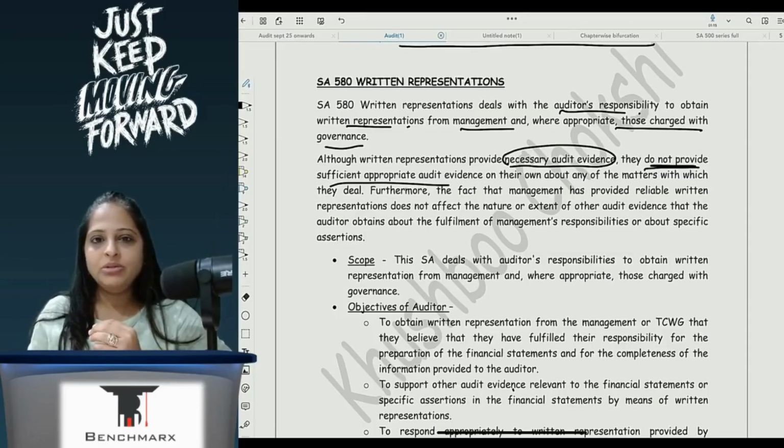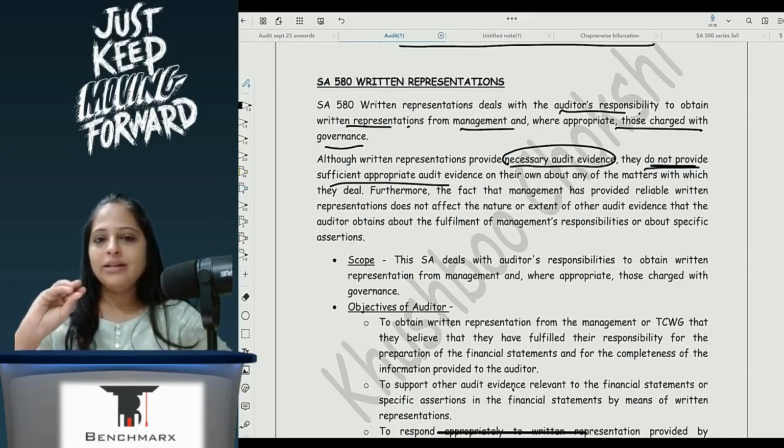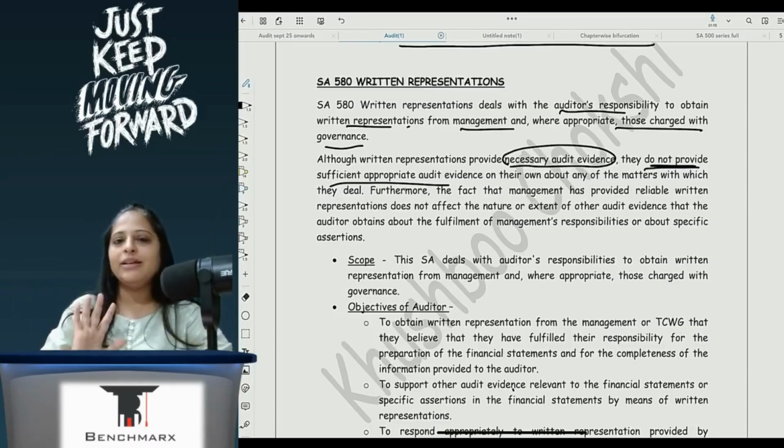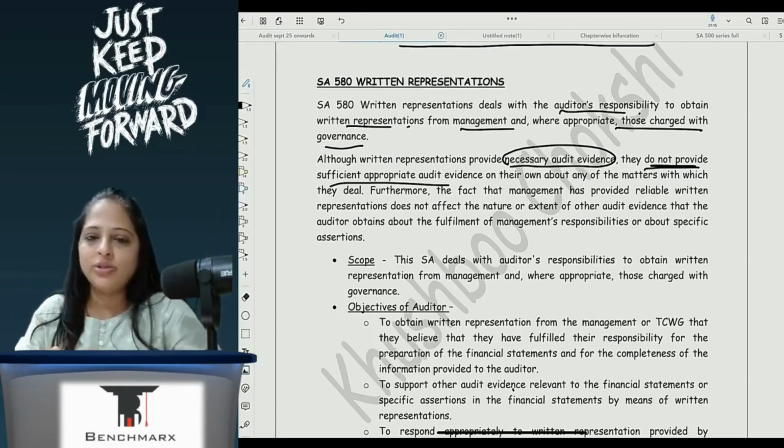of the management. You tell me to give something in writing. If I am risk averse, I will say okay, take it in writing, how does it matter, right? So he'll write and give it to you, but some may not write and give it to you. So he's saying that it is audit evidence, but not sufficient appropriate audit evidence. That you still have to do. Only by taking that representation does not relieve you of your responsibility.